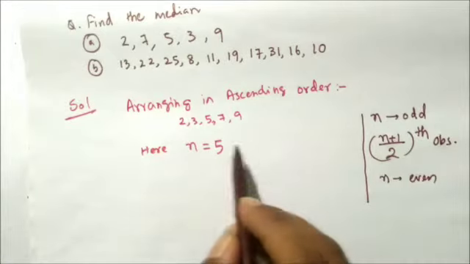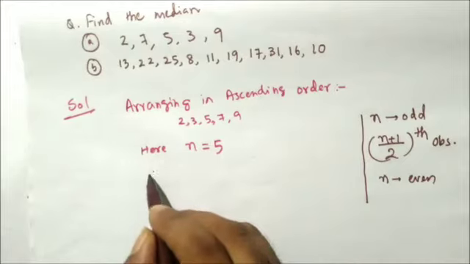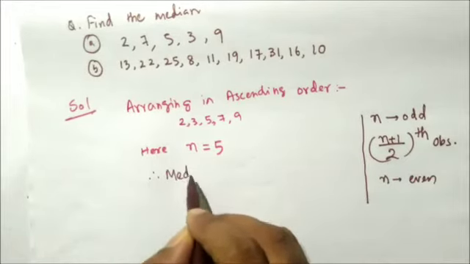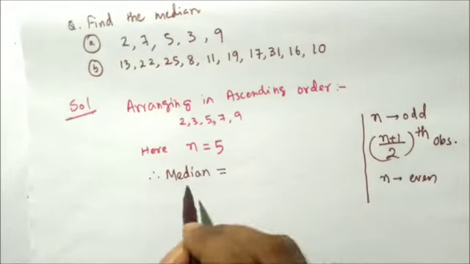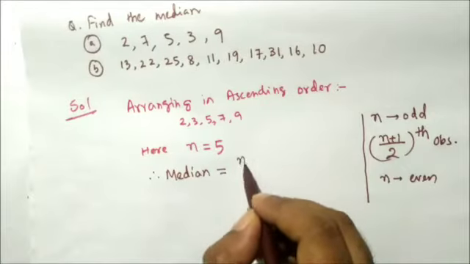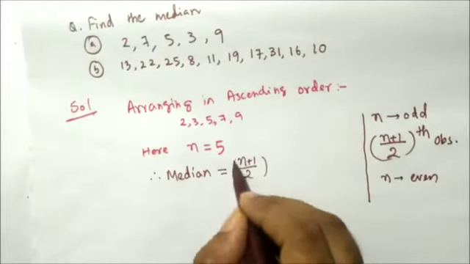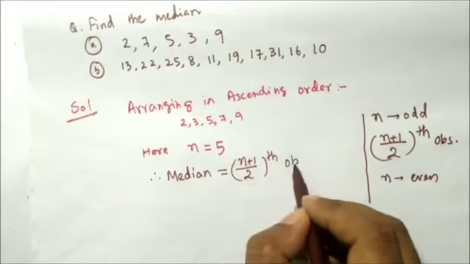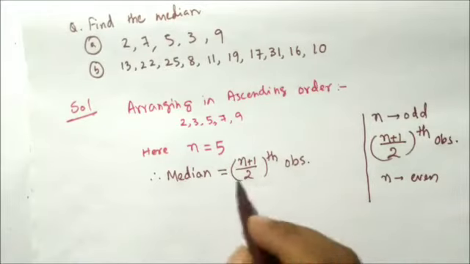When the data is arranged. So 5 is odd. Since it is odd, the median will be the (n plus 1) by 2 th observation.